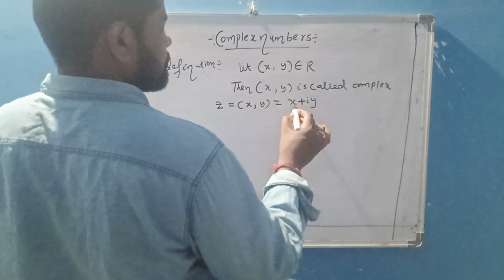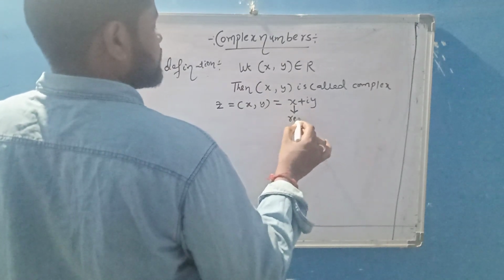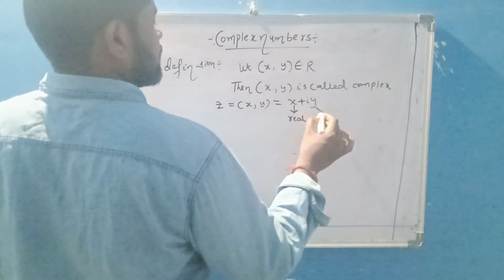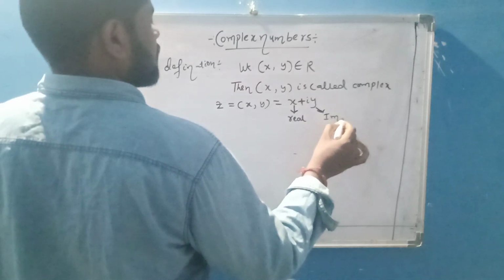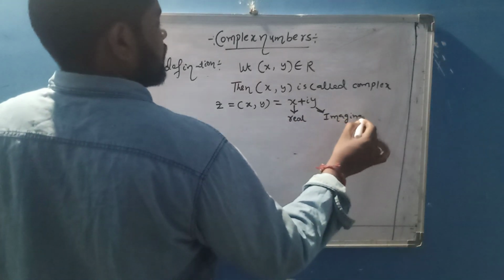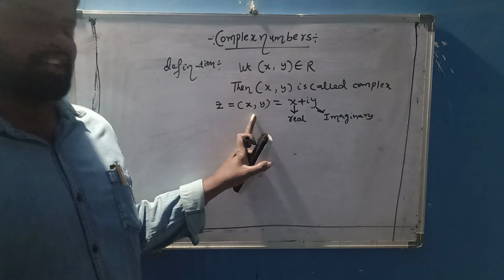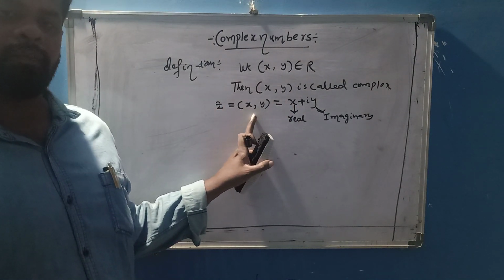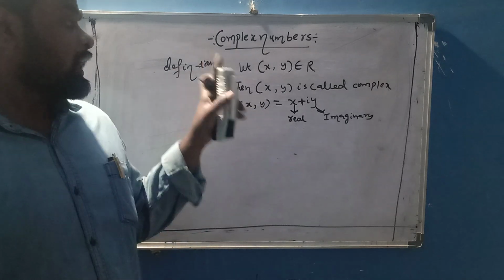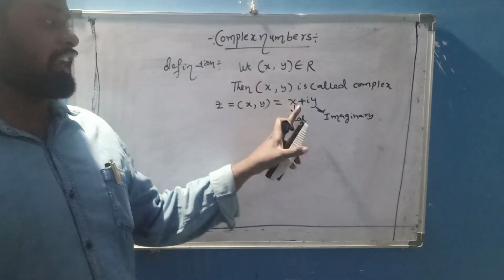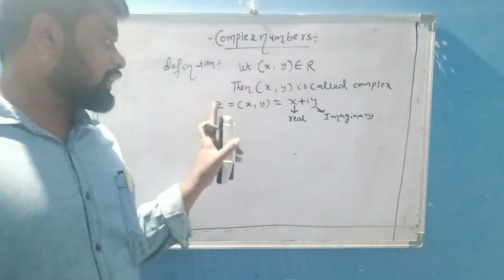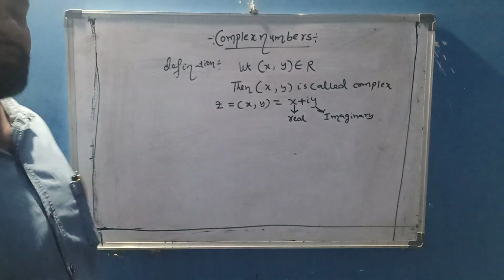Here x is the real part of z. y is the imaginary part of z. Here z is equal to x comma y in open brackets, that is the ordered pair of x comma y, it is a complex number. It is another form of this, z equal to x plus iy. x is the real part of z, y is the imaginary part of z.